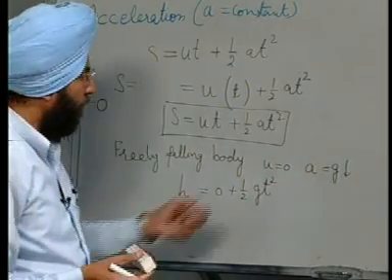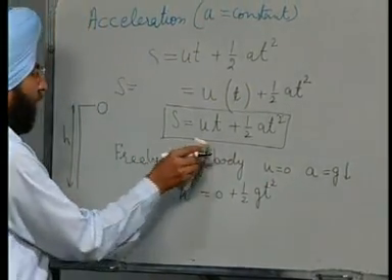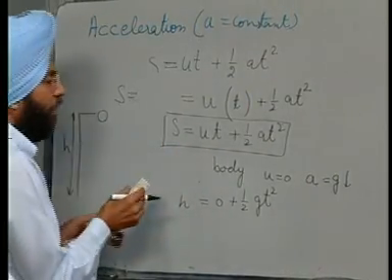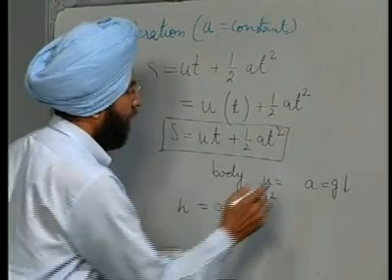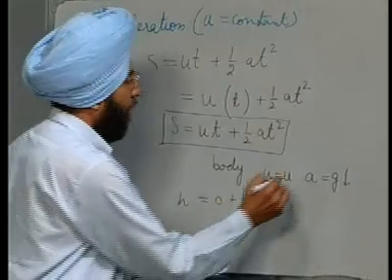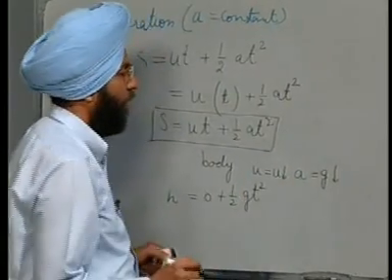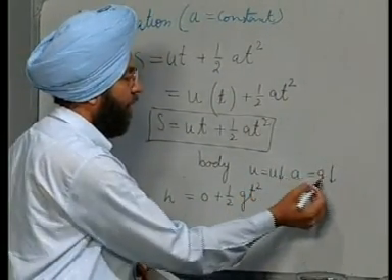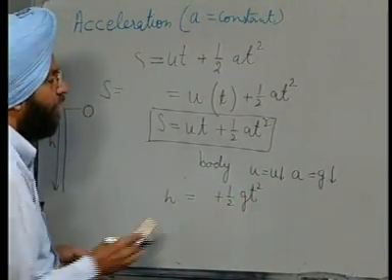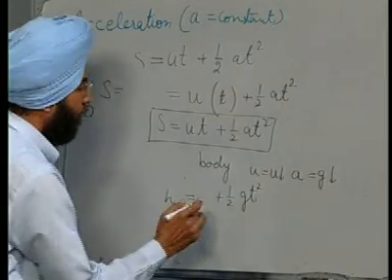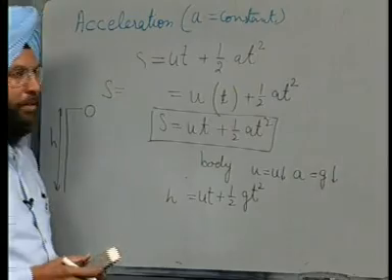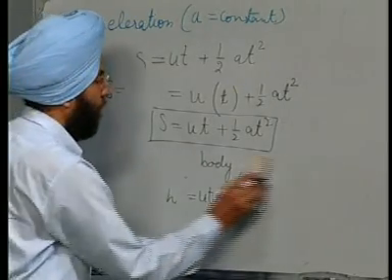Now, instead of a freely falling body, if the body is thrown with an initial velocity, let us say u, downwards, then both initial velocity u and acceleration are in the same direction. So, we can take u and a both positive. So, we can write u t plus half g t square.